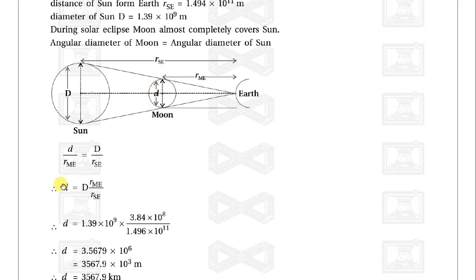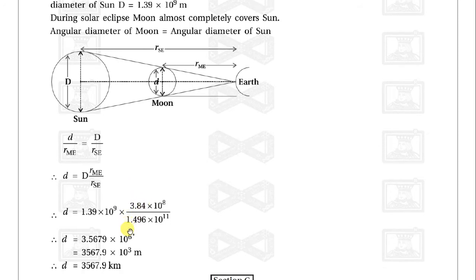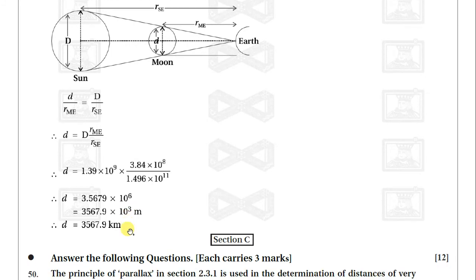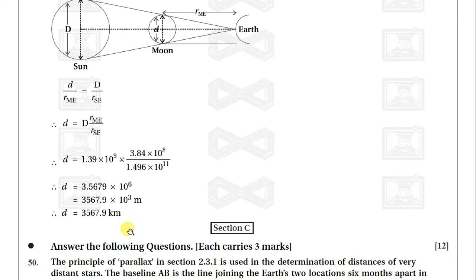So the diameter of the moon, d, is equal to capital D times r_me upon r_se. Capital D is 1.39 into 10 raised to 9, r_me is equal to 3.84 into 10 raised to 8, and also r_se is 1.496 into 10 raised to 11. So we will get the final answer, which is equal to 3567 kilometers.